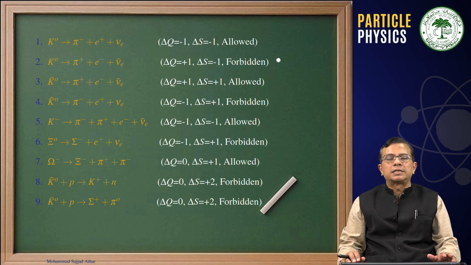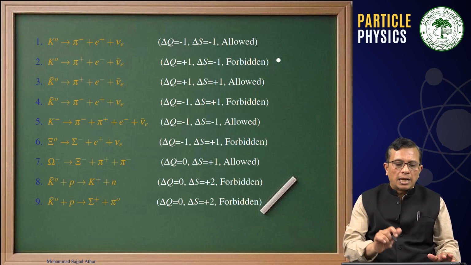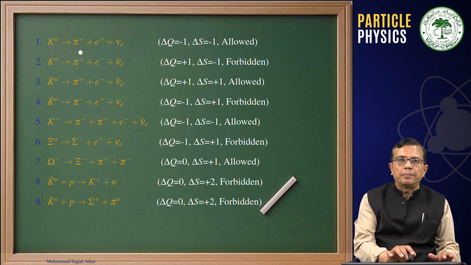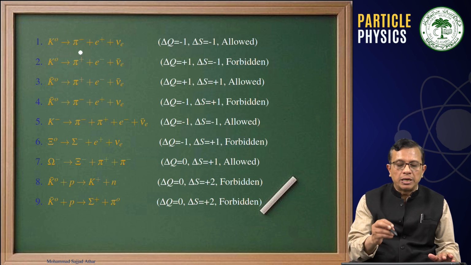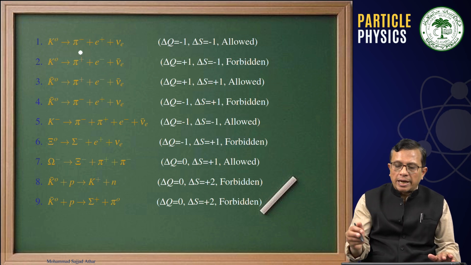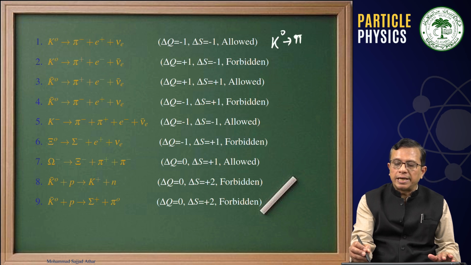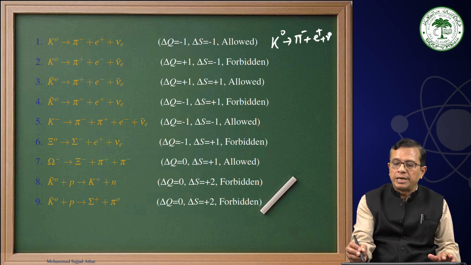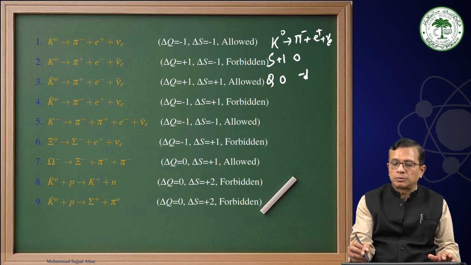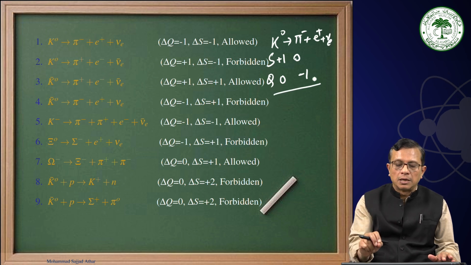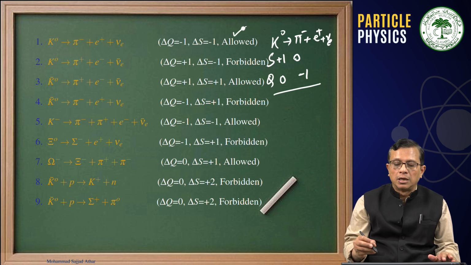Now these are the other examples which we have listed here. As you can see, a K0 is decaying into pi minus plus e plus nu e. That means this will be a semi-leptonic decay. And as I am talking about K0 decaying into pi minus plus e plus nu e, you can see that the strangeness quantum number for K0 is +1. For this it is 0, charge is 0 and -1. Therefore, delta S is -1, delta Q is -1. This will be a Cabibbo suppressed process, but at the same time I have written allowed,